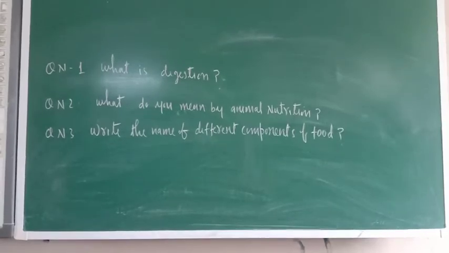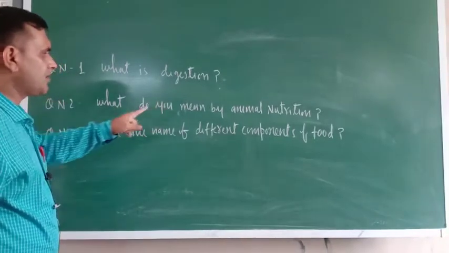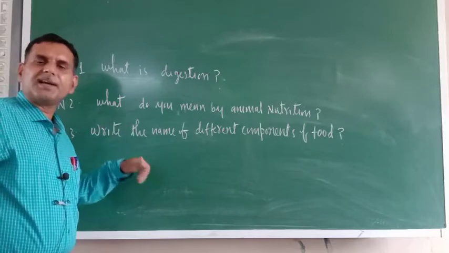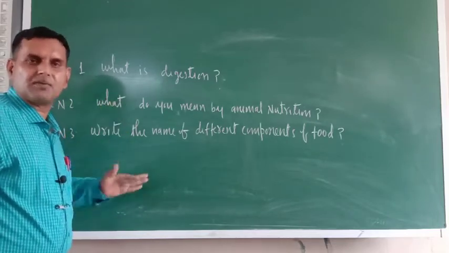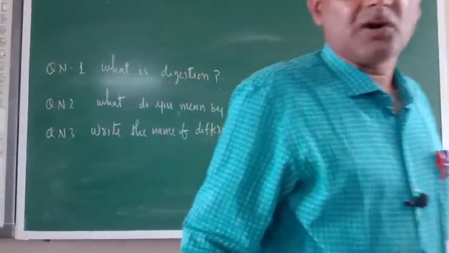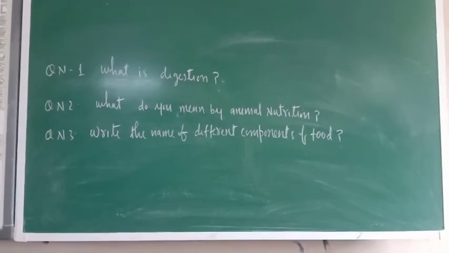Only 3 questions I will give you. What is digestion? What do you mean by animal nutrition? Write the names of different components of food. And the remaining 2 exercises are from chapter number 1. So you have got 5-6 questions. Please complete them today. Tomorrow onwards I will teach you the human digestive system and different processes, ingestion, digestion, and so on. I hope you are getting it and writing the things properly. Thank you.